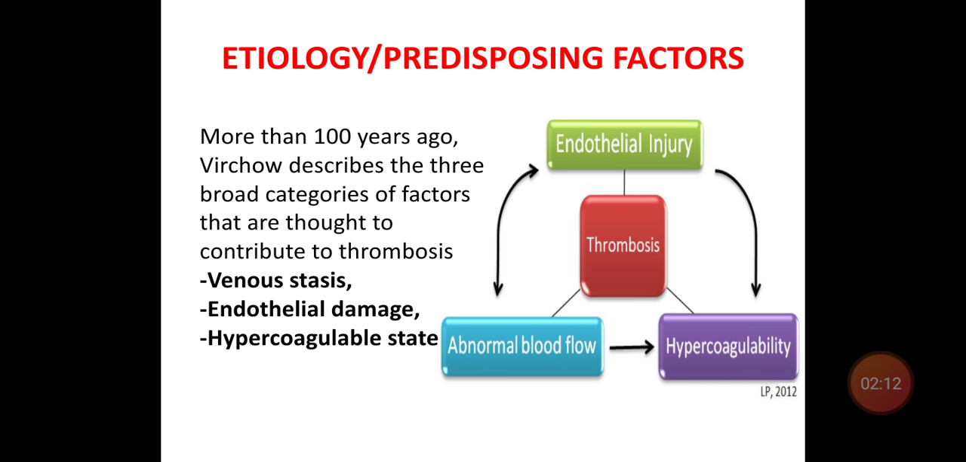So coming to the etiology, or risk factors or predisposing factors, for deep vein thrombosis or pulmonary embolism. More than 100 years ago, Virchow described the three broad categories of factors that contribute to the formation of thrombosis. One is venous stasis, second is endothelial damage, third is hypercoagulable state. All these factors will lead to the development of thrombosis in various parts of the body.